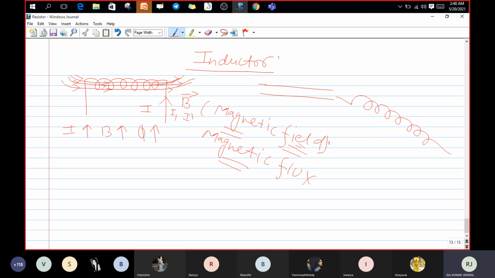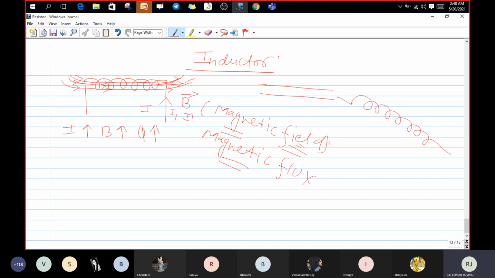That EMF will also induce a current, because the magnetic field is already there, meaning they are able to create the EMF, the electromotive force, the voltage. By that voltage, they are able to make the current.